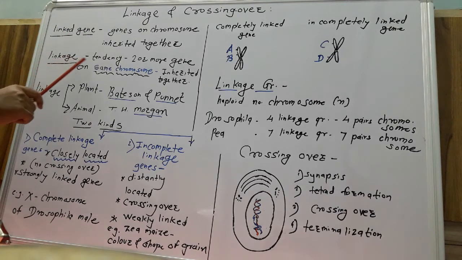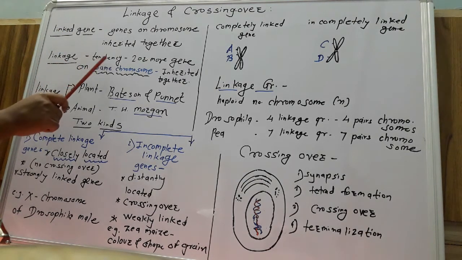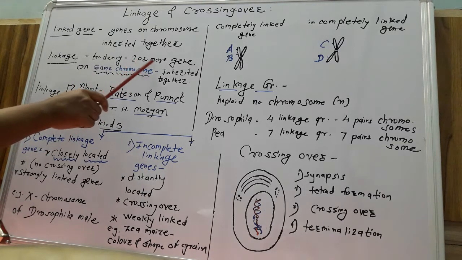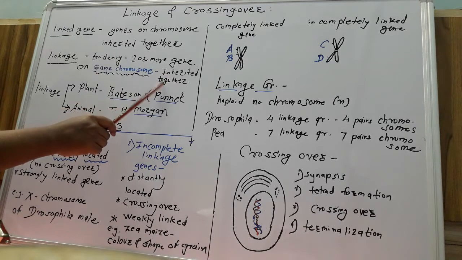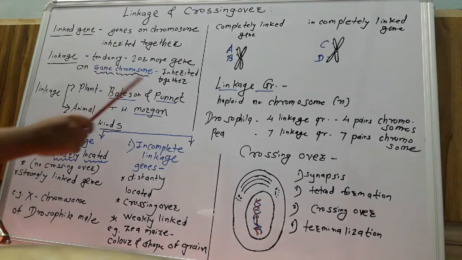Linkage. What is the meaning of linkage? Linkage is mainly due to the linked genes. It is a phenomenon or tendency in which two or more genes present on the same chromosome, not on different chromosomes, are inherited together and transmit the characters from one generation to the next.